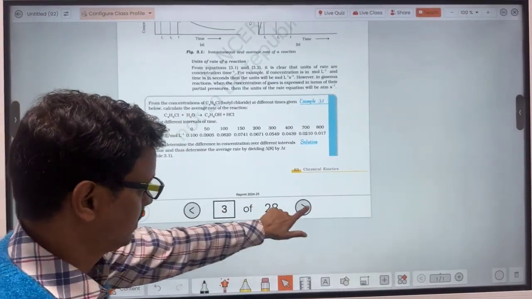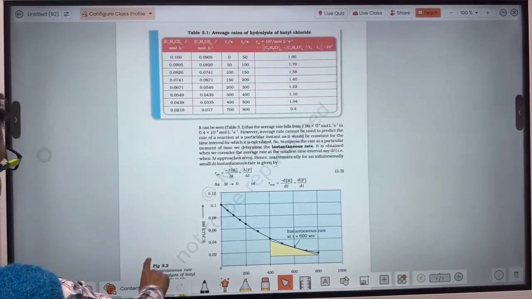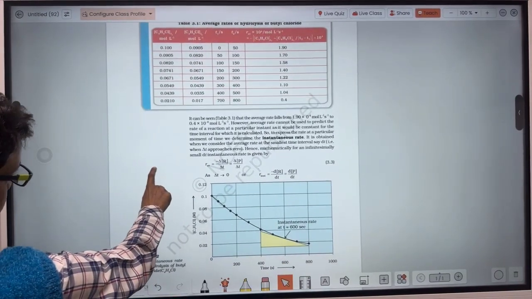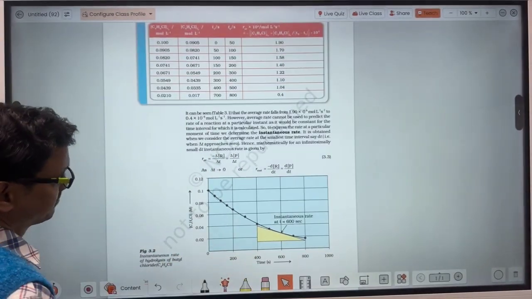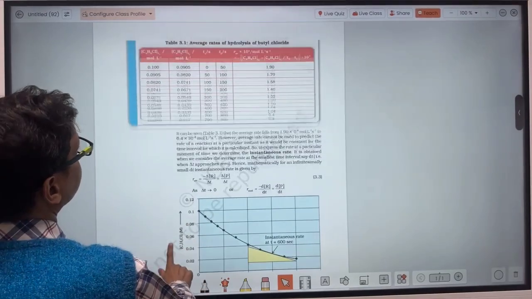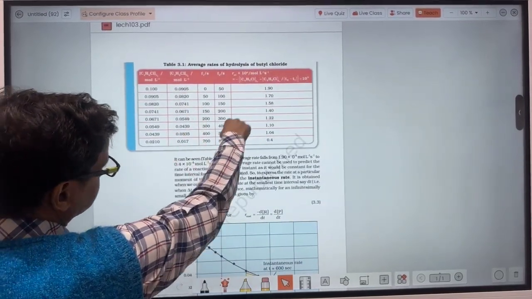Okay, now let's see another topic. These are a few topics which you can do very easily. Instantaneous rate of reaction, what is that? We have already discussed. Here the average rate of hydrolysis of butyl chloride has been given.